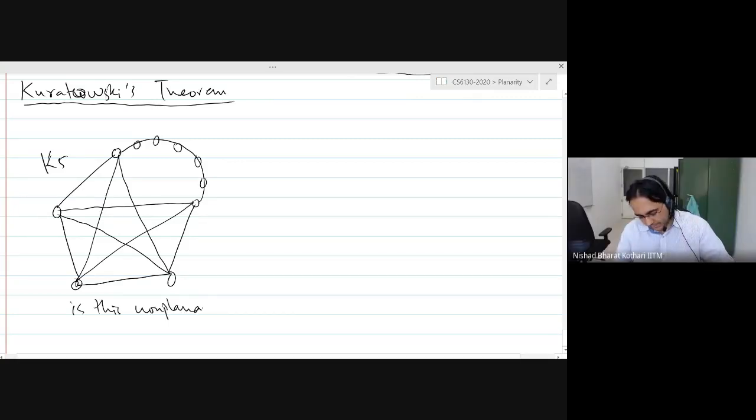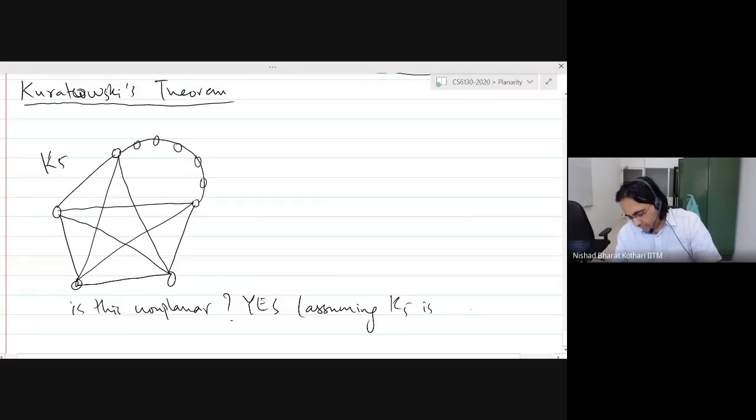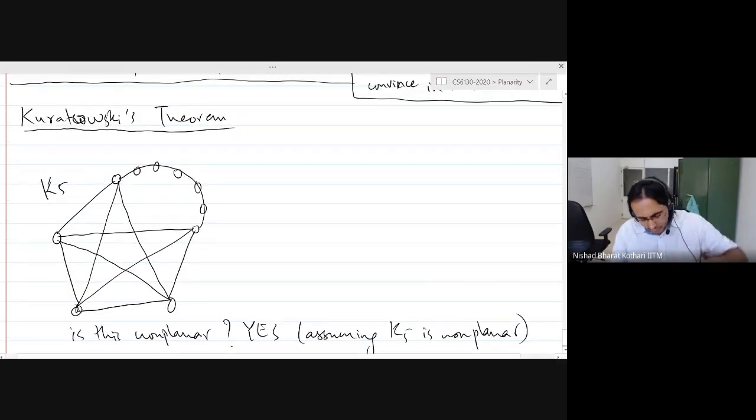Of course, we are assuming that K5 is non-planar. Okay, good. But I can do this with any edge, right? I can replace any edge I like, and I can make a path out of it.